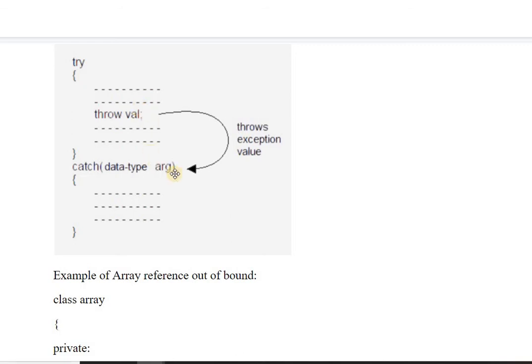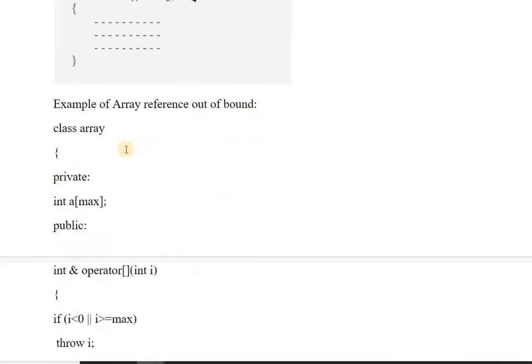Just as in the case of a normal user-defined function, you write the definition like this and you call the function like this. There is just one difference: you will not write the variable inside the parenthesis. You have to just write the throw keyword and then the object which is throwing an exception, or you can say the thrown exception value. These are generally known as objects.